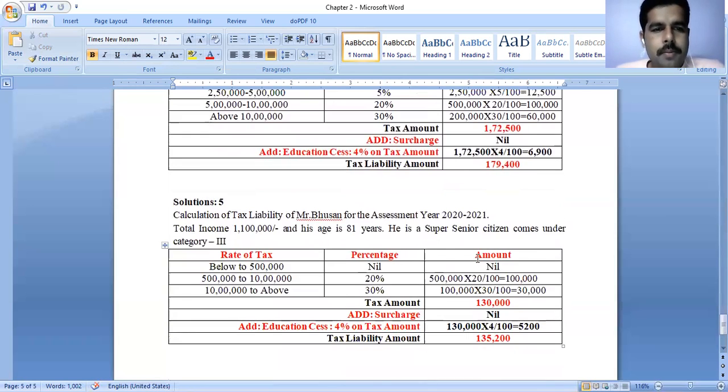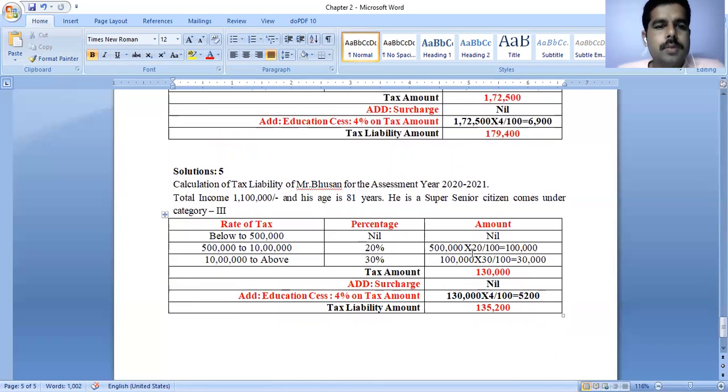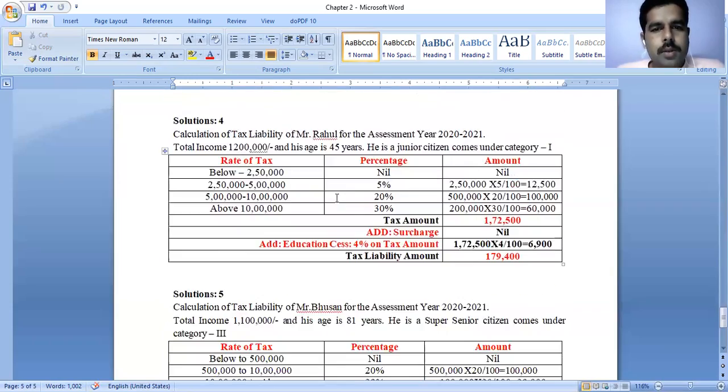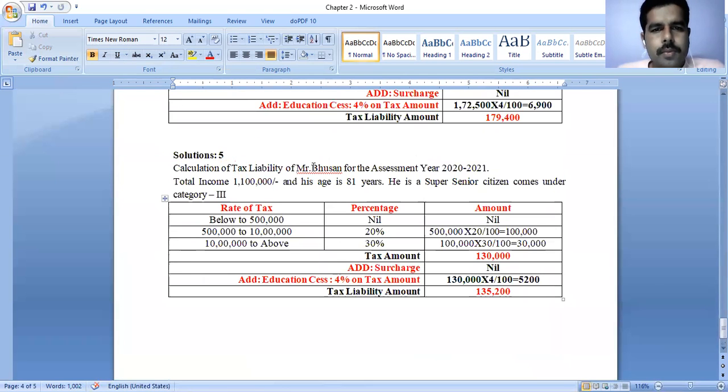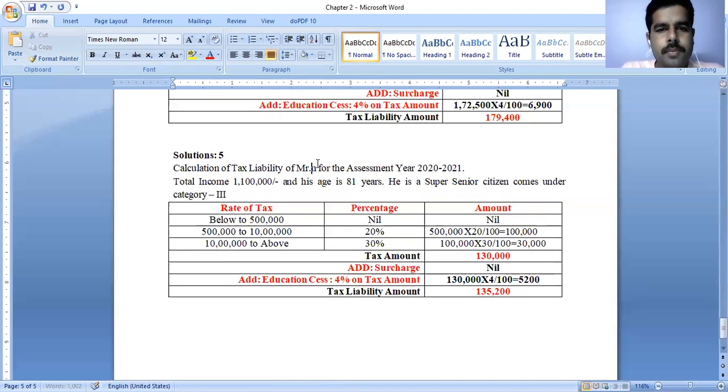The last problem here. Solution for the last problem, calculation of tax liability of Mr. Lakshman for the assessment year 2021. Observe carefully. Total income is 11 lakhs and his age is 81 years. 81 years means he is a super senior citizen, comes under category 3.